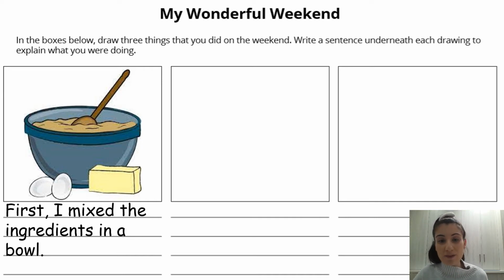So let's take a look at my first picture. There's a bowl with some ingredients in the bowl and a mixing spoon. And let's read what the sentence says. And as I read, I'm going to just highlight with a yellow pen the words as I read them. First, I mix the ingredients in a bowl. That is my first sentence. And just like last week's recount, you can see that I have used a good first word for the beginning of that sentence because this was the first activity I did. So I wrote the word first.